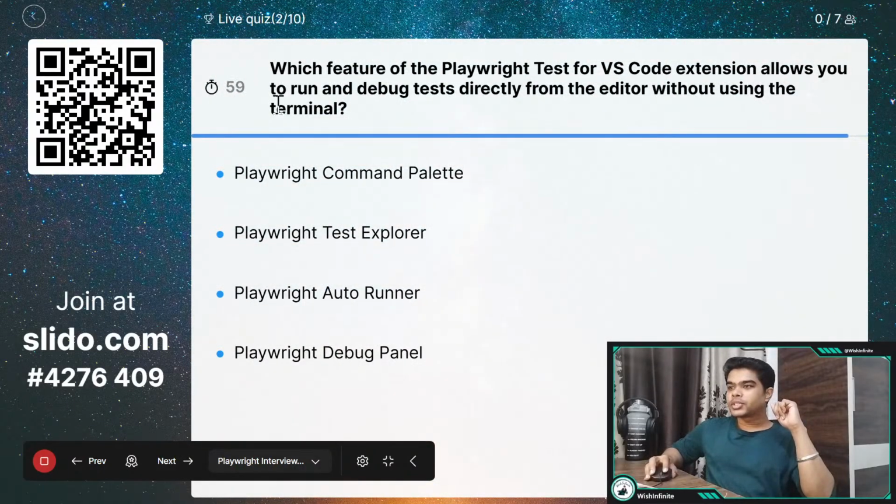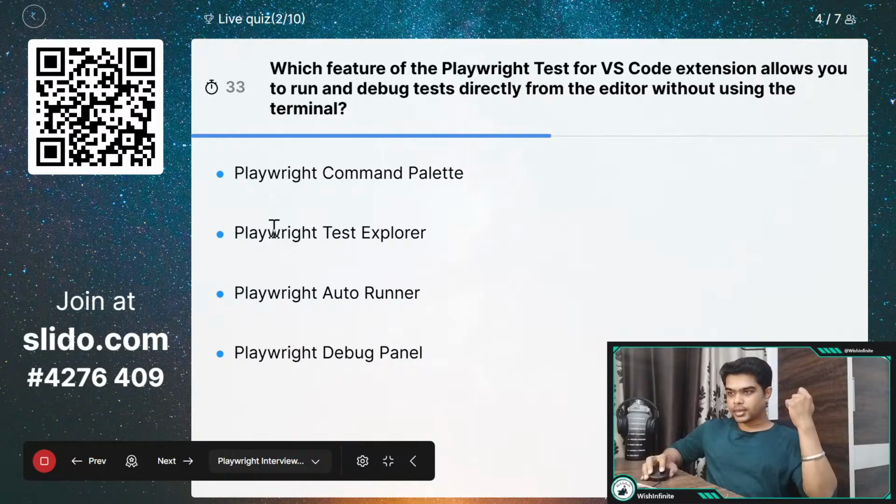So here is the question: which feature of the Playwright test for VS Code extension allows you to run and debug tests directly from the editor without using the terminal? So here are all the options: Playwright command palette, Playwright test explorer, Playwright autorunner, and Playwright debug panel. I have just shown it on the VS Code screen, so you can answer the correct option here.